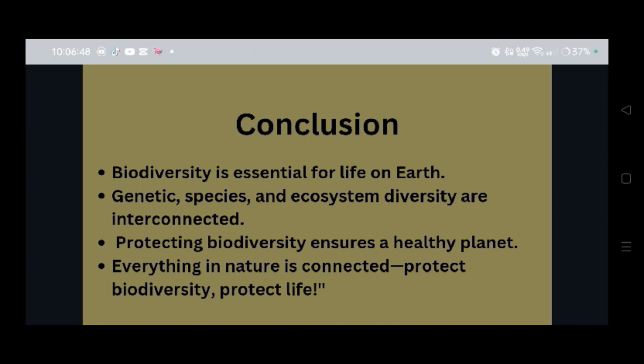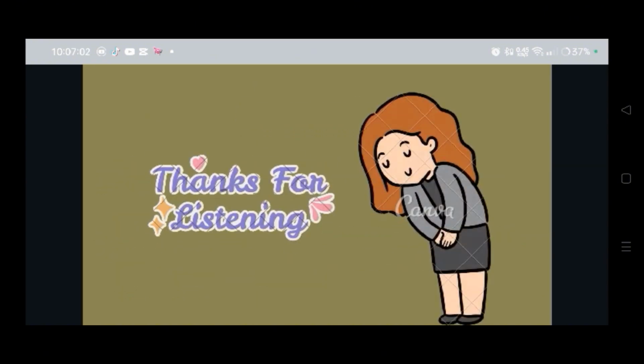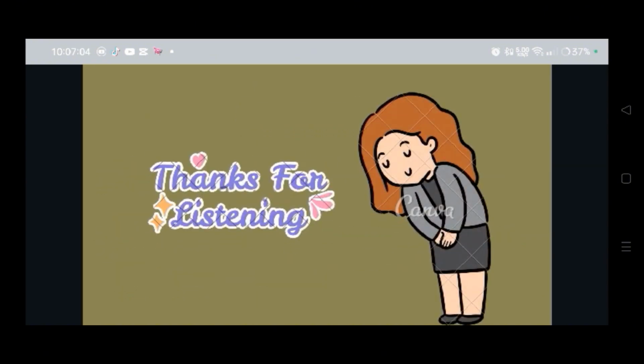Genetic, species, and ecosystem diversity are interconnected. Protecting biodiversity ensures a healthy planet, and everything in nature is connected. Protect biodiversity, protect life. So that's all in this lesson. We shall head down next to the next part.